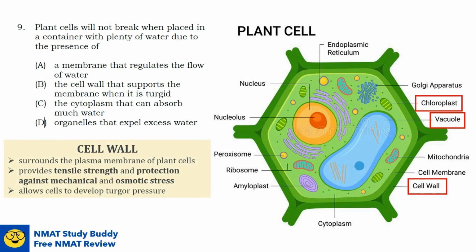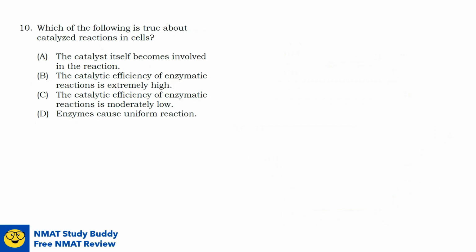So, what are cell walls? The cell wall surrounds the plasma membrane of the plant cells, and it provides tensile strength and protection against mechanical and osmotic stress. It also allows cells to develop turgor pressure. Turgor pressure is the pressure of the cell contents against the cell wall. So, for this question, the answer is option B. The cell wall supports the cell membrane when it is turgid.